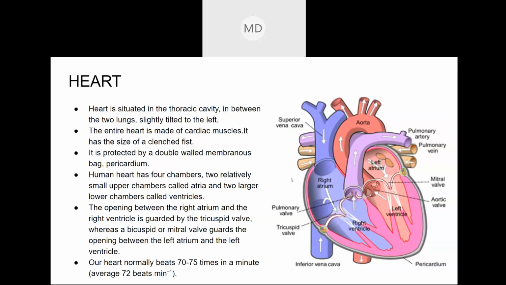And between the right ventricle and the right atrium is the tricuspid valve. So in between the right atrium and the right ventricle, it is the tricuspid valve. And in between the left atrium and the left ventricle, it is the mitral valve. Just remember the names.